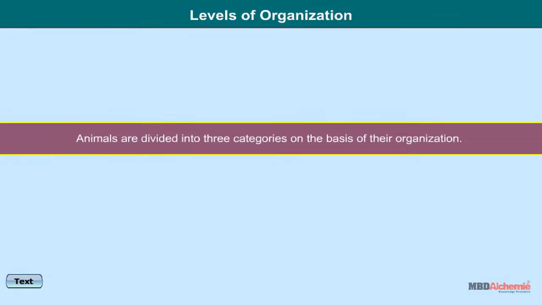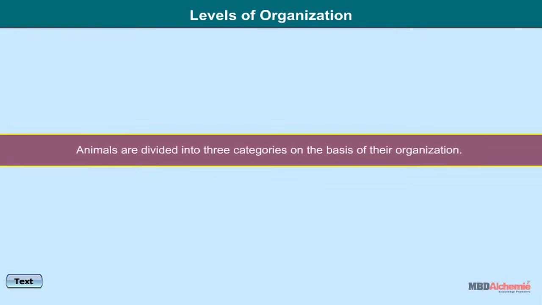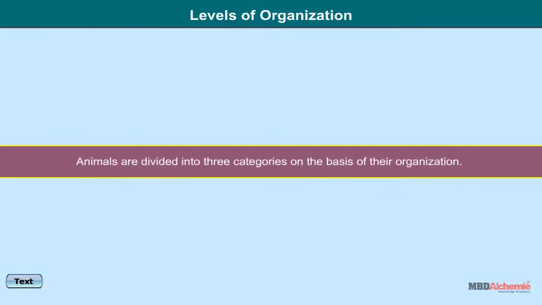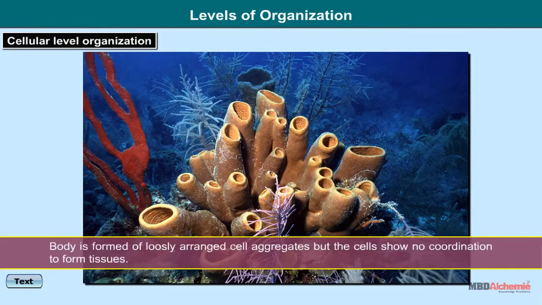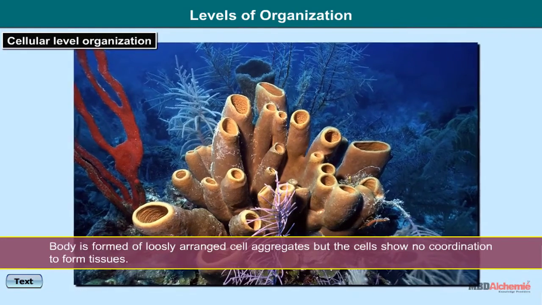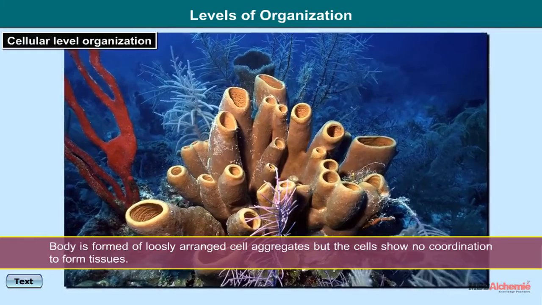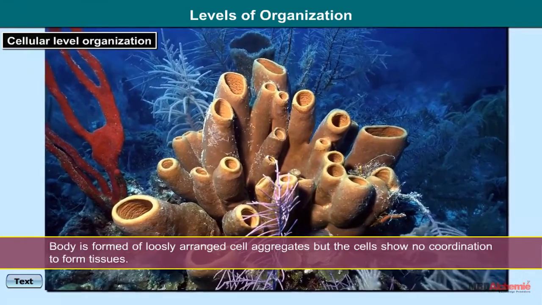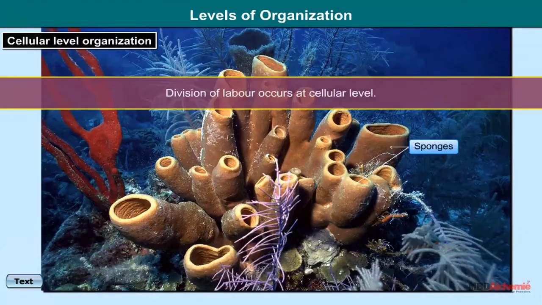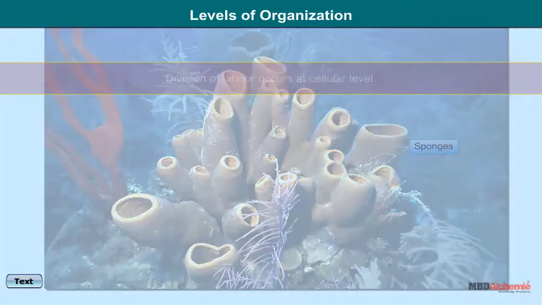Levels of organization. Animals are divided into three categories on the basis of their organization. Cellular level organization: the animal body is formed of loosely arranged cell aggregates, but the cells show no coordination to form tissues, for example, sponges. In them, division of labor occurs at cellular level.